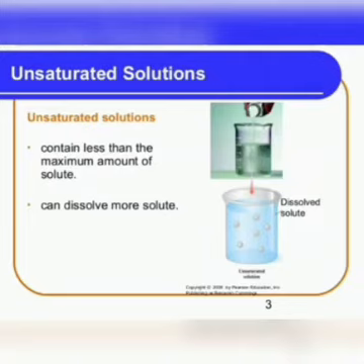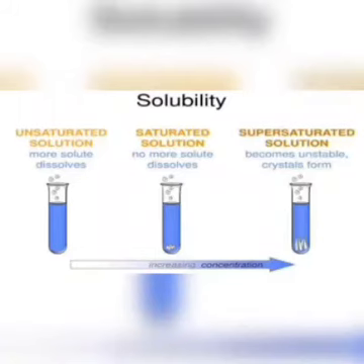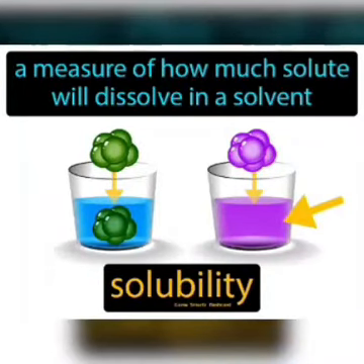Solubility: the maximum amount of a solute that dissolves in a given quantity of the solvent at a constant temperature and pressure is called solubility of that solute. Okay, it can be any kind of solute. The maximum amount of a solute that dissolves in a given quantity of the solvent at a constant temperature and pressure. Okay,